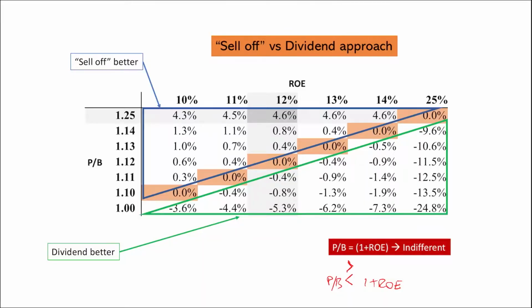So I thought that probably this indifference comes when the price of the stock is exactly fair, or the stock is trading at fair value. If we can calculate the fair value of this company and see whether the fair price to book is exactly this formula, 1 plus return on equity, then that would be the case.